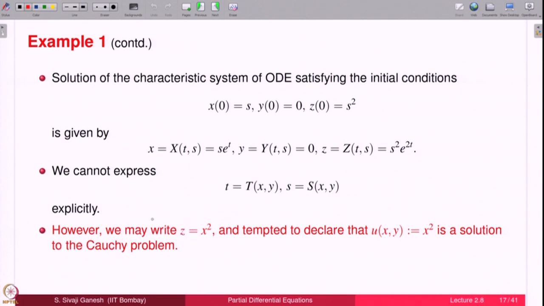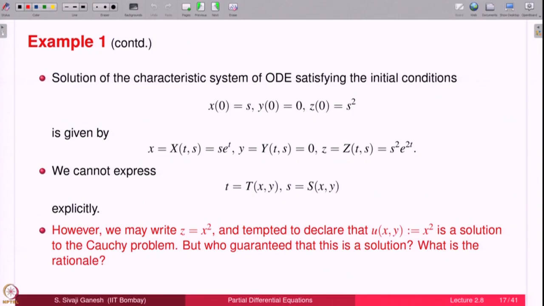Of course, we can substitute and see it actually solves, but who guaranteed that this will be a solution? Because you have not done the application of the theorem, because if you want to apply the theorem, you have to check that the transversality condition is met. You have not done that. So, somehow you guessed, luckily it is working, that is it. Can you give me one more? Can you say this is the only solution? We do not know. Okay. So, this question is still to be settled.